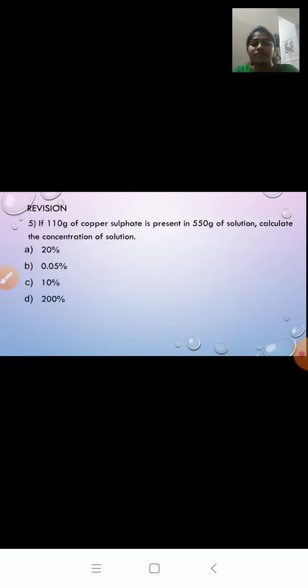Fifth one. Now this is a numerical. If 110 grams of copper sulfate is present in 550 gram of solution, calculate the concentration of solution. What do you mean by concentration? Concentration is the amount of solute present in a given quantity. Now 4 options are given. Let us see how to solve the sum.